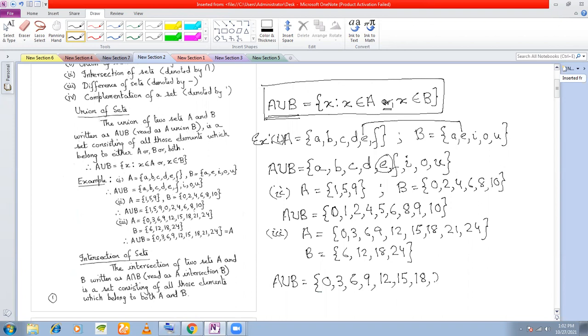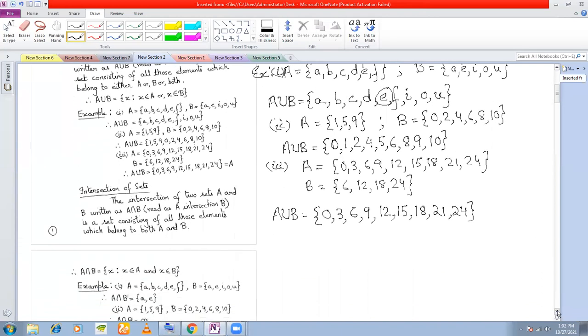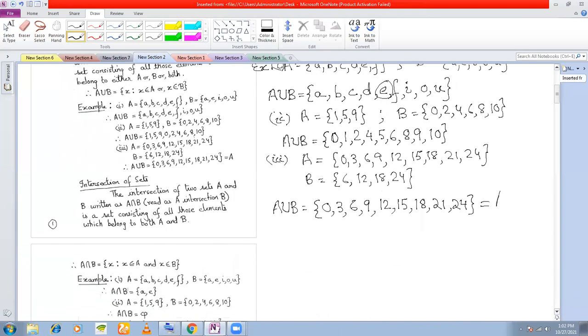21 is an element of A, so we write 21. And 24 is an element which belongs to both A and B, so we write 24 only once. So that means A union B consists of what elements? It consists of elements that are there in A or B or both. And very interestingly, you see that A union B is nothing but equal to the set A here. Check. These two sets are equal. This is just for you to notice. A union B in this case is equal to A.